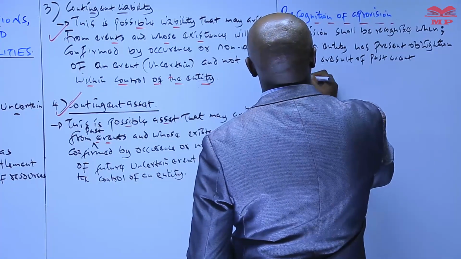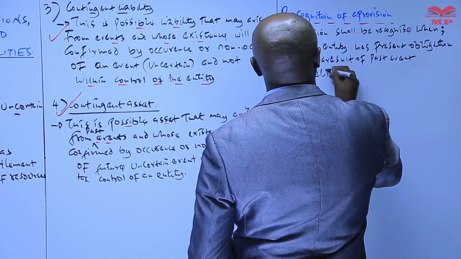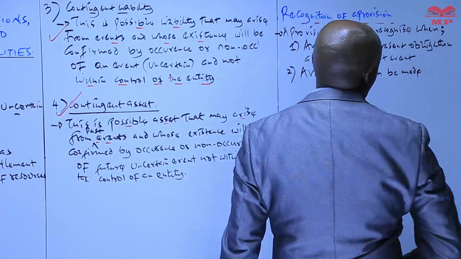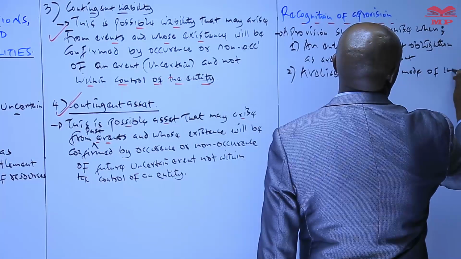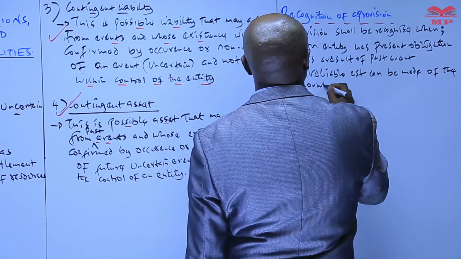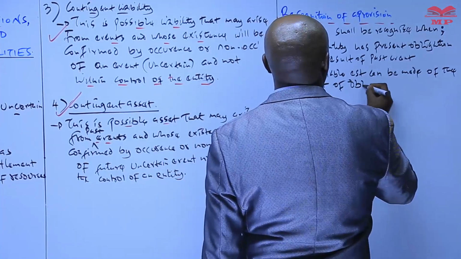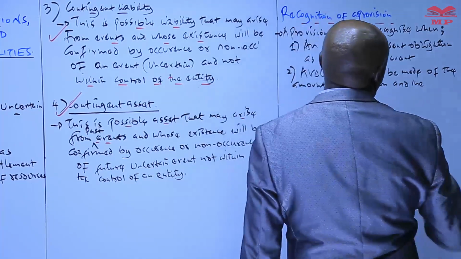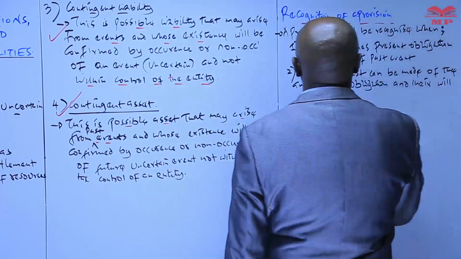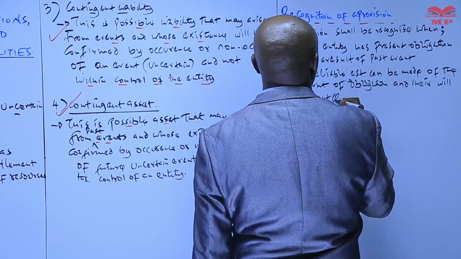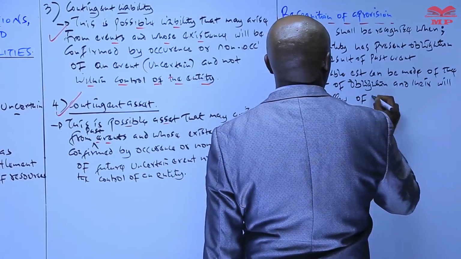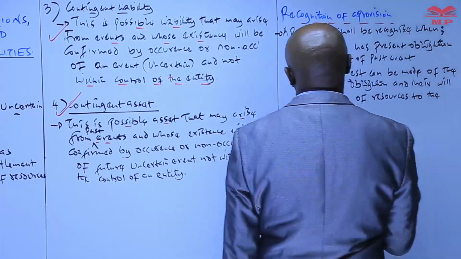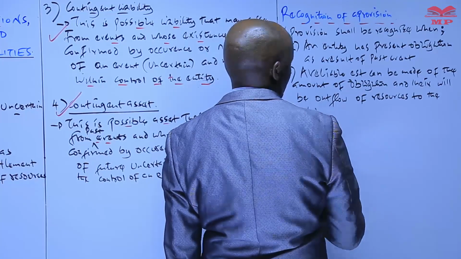And number two, a reliable estimate can be made of the amount of the obligation, and there will be an outflow of resources to settle the obligation.